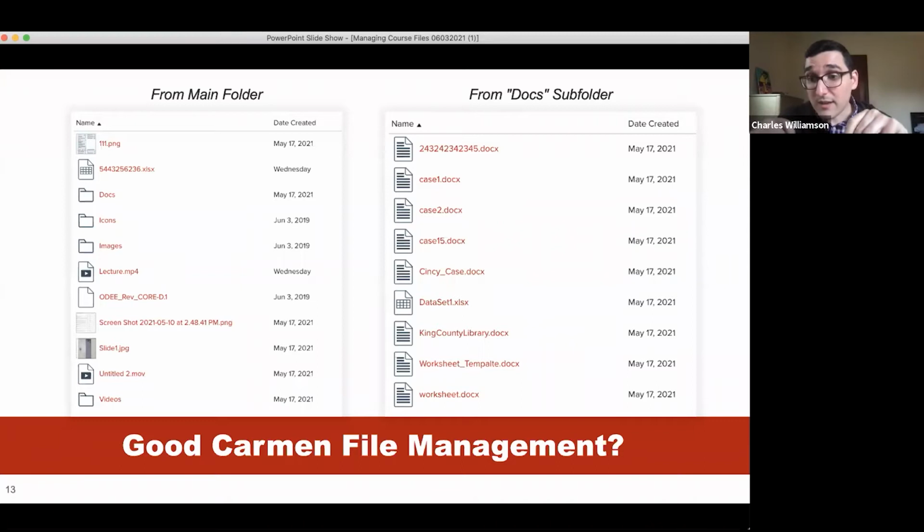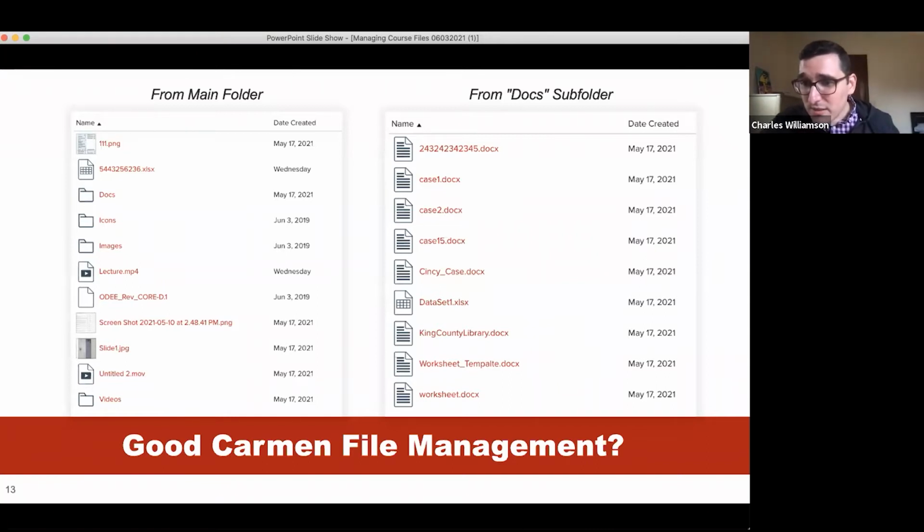I agree. Docs, images, a lot of these are very vague and unhelpful. Some of these are prefabricated, though. Some of these exist within Carmen whenever you first set up your Carmen shell. So it doesn't necessarily mean that you can't change those, but yeah.